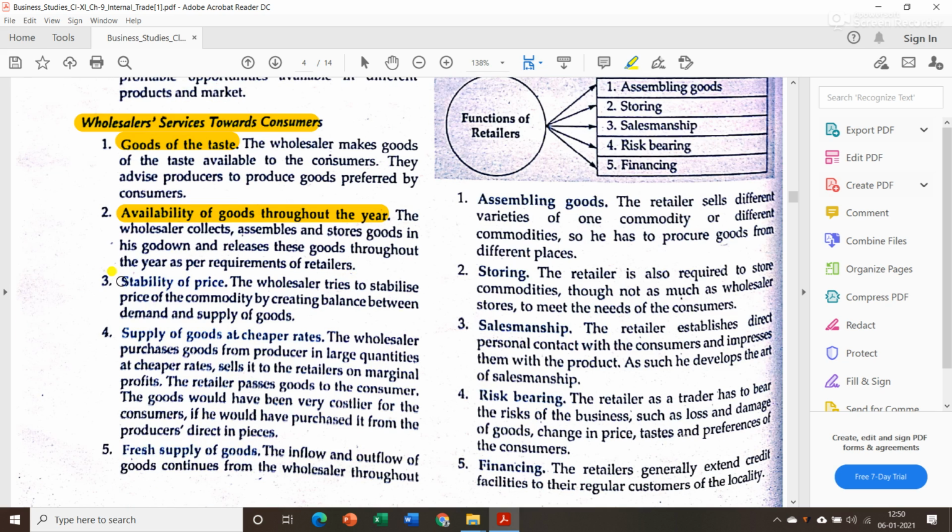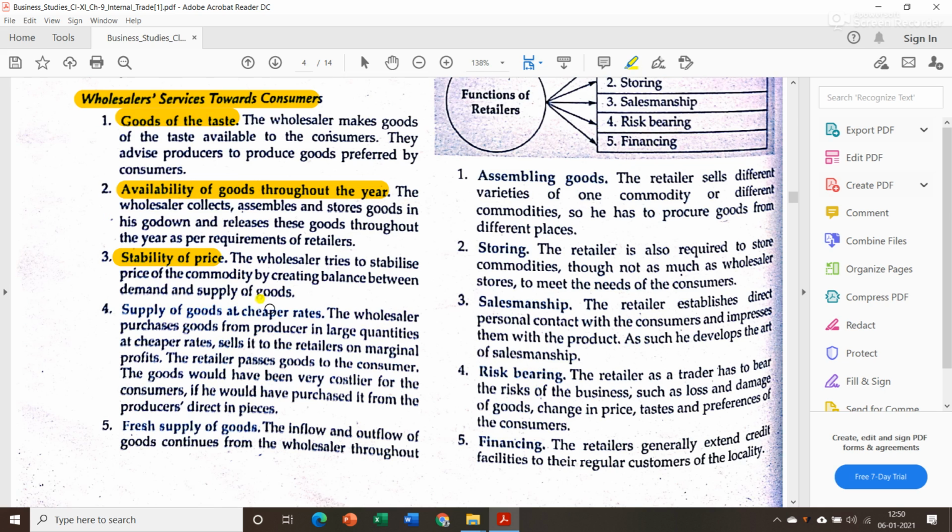Then next is stability of price. As we all know, if there is a regular supply of goods in the market, then there will be stability of price as well. Then supply of goods at cheaper rates. The wholesaler purchases goods from the producer in large quantities at cheaper rates. Sometimes they get a huge amount of discount from the producer, and sell it to the retailers on marginal profits. They charge very little profit and sell it to the retailer. Then the retailer passes goods to the consumer.